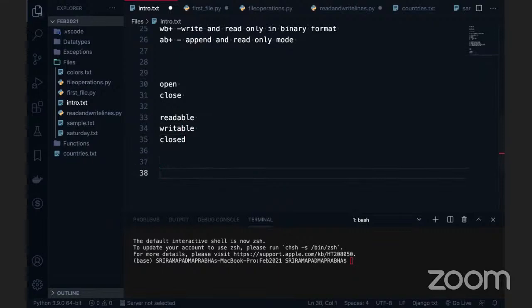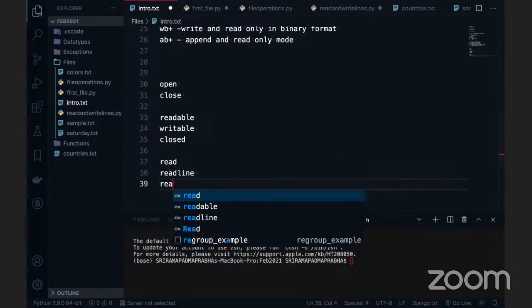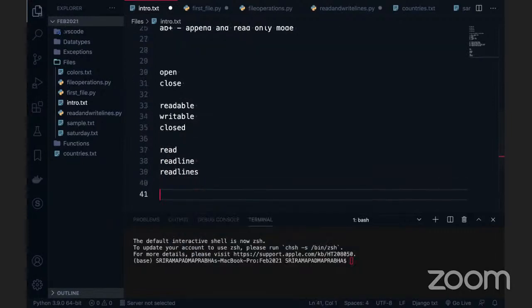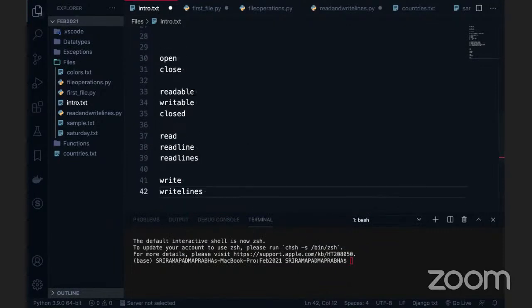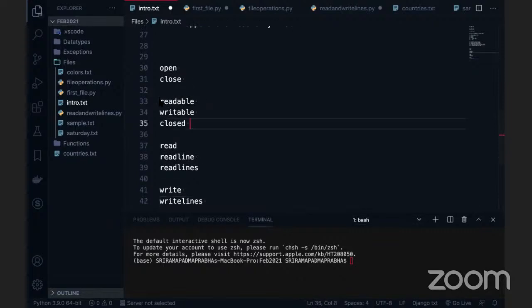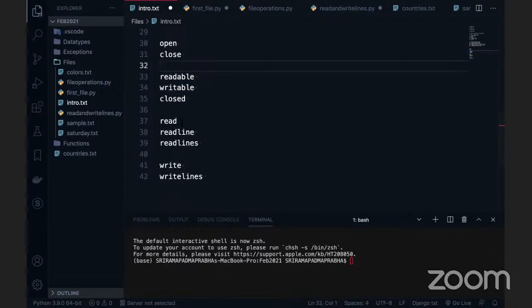Coming to the other functions, read is one function, and read line is another function. Read lines, okay, these are there. And next is write, which is one function, and write lines is another function. These are the functions generally we have. This is for open and close. These three functions check the permissions and the availability of the file. Next, read and read lines are only for read operations, and these are for write operations. Okay, this is how it works.